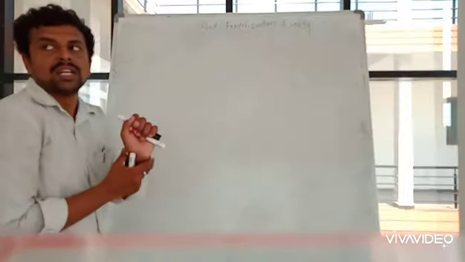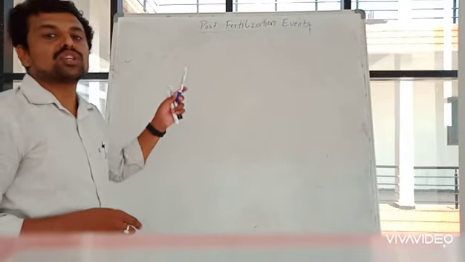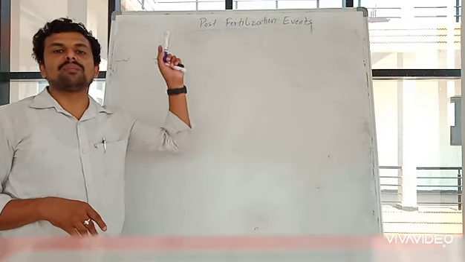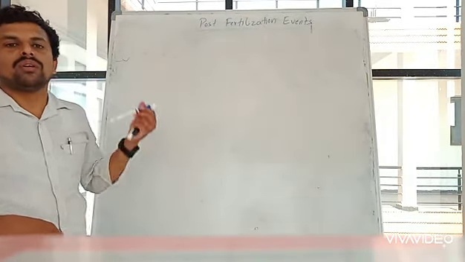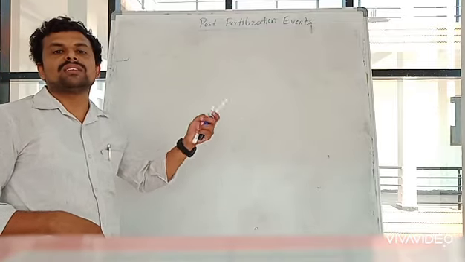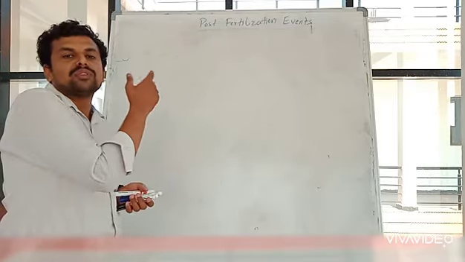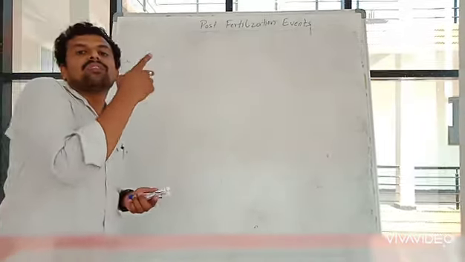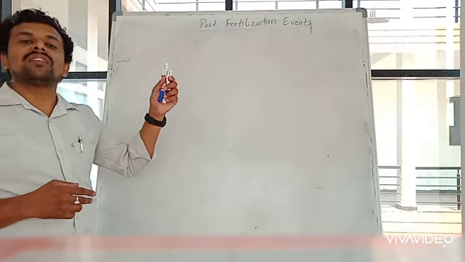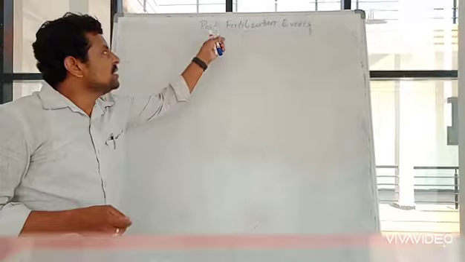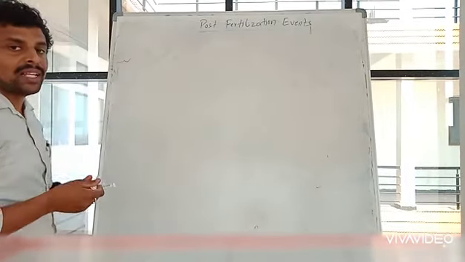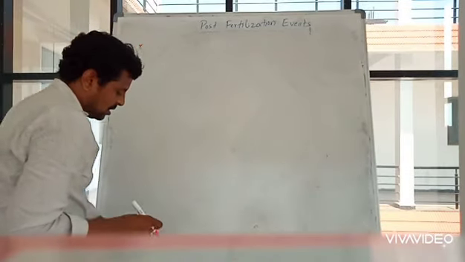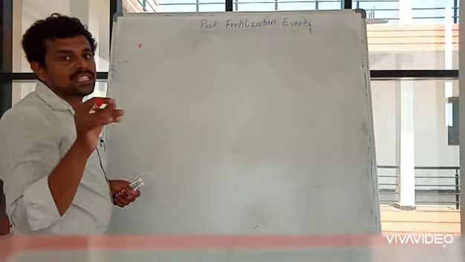Good morning, students. In this class, we'll be studying post-fertilization events. In the previous class, we studied fertilization, where the male gamete reaches the ovule and releases two male gametes. One fuses with the egg cell, and the other fuses with the polar nuclei. Whatever developments take place after fertilization, we will study under the heading post-fertilization events. Mainly there are four post-fertilization events.